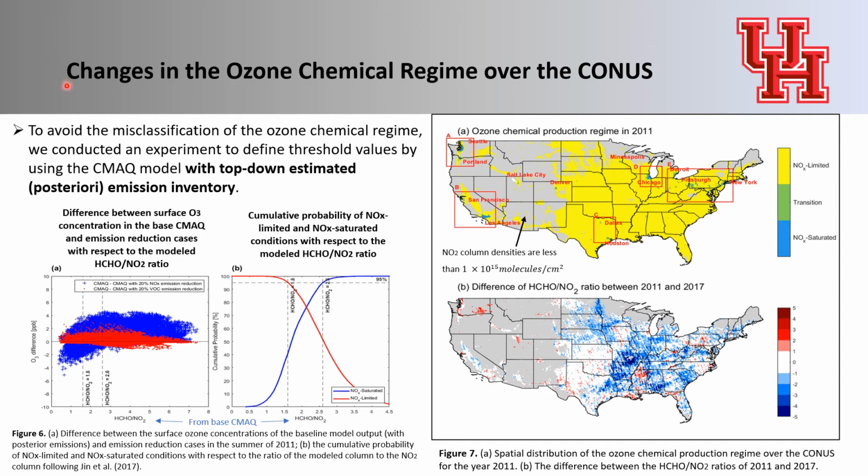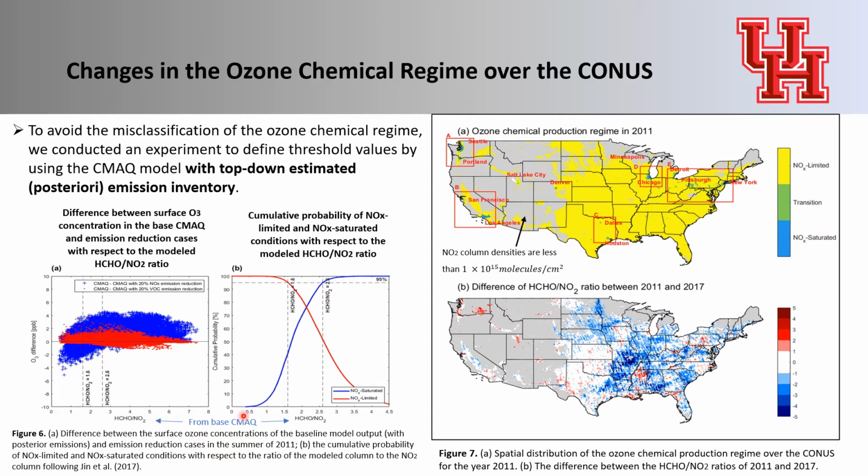To avoid misclassification of the ozone chemical regime, we defined the threshold values by using the CMAQ model with top-down estimated emission inventory based on the year 2011. We observed the response of surface ozone concentration to 20% of emission perturbation, along with modeled formaldehyde to NO2 column ratio for the revisit time of the OMI satellite.